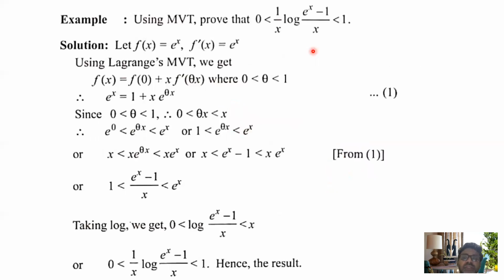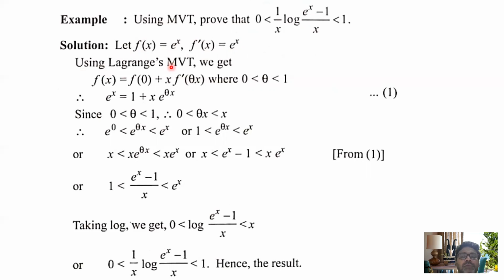Next, this is also a very important question. Using mean value theorem, 0 less than 1 by x log of (e to the power x minus 1 by x) less than 1. Let f(x) equal e to the power x. I think you have a question in your mind: why are you using e to the power x, why not log? Because you check your log function on e to the power, so that's why I'm taking f(x) equals e to the power x, f dash x equals e to the power x.